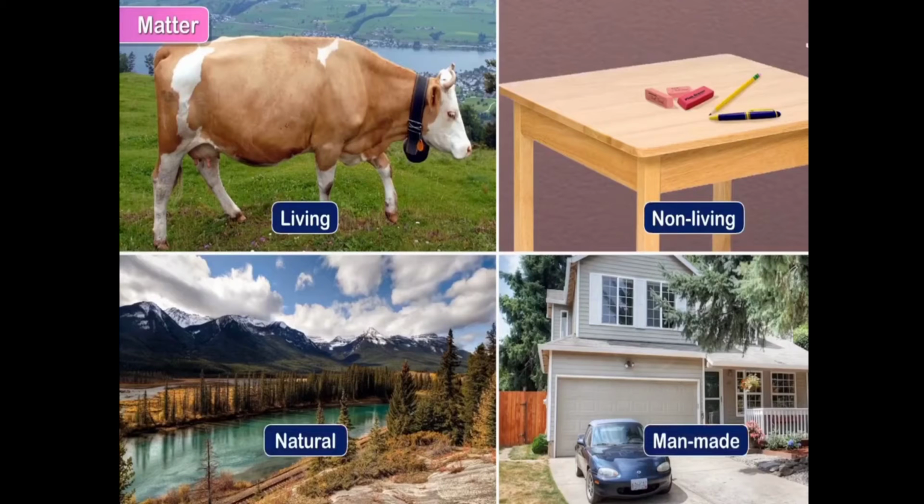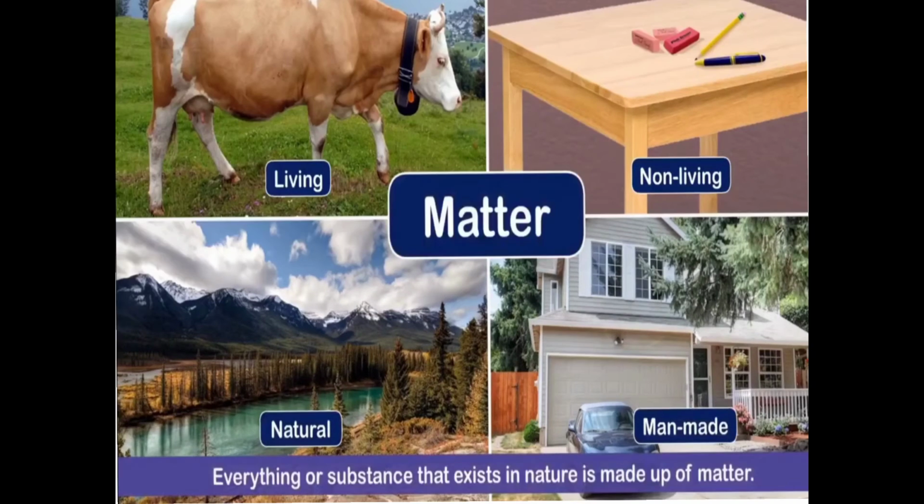Matter: living, non-living. A cow is a living thing and tables and pens are non-living things. Rivers are natural things and cars and homes are man-made things. Everything or every substance that exists in nature is made up of matter.